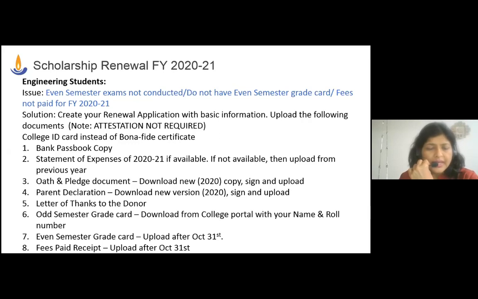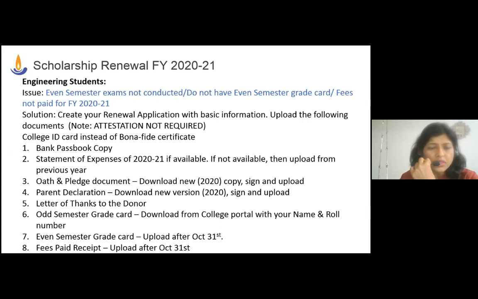Okay. Secondly, the letter of thanks, that is also to the donor. If you know your donor's name, write your donor's name and thank them, giving them a little bit of information about your academic progress and the extracurricular activities that you have undertaken during your last academic year. If you do not know your donor, you can address it as FFE donor and please write the letter. The format of this particular document is Microsoft Word, not PDF. All other documents are PDF except this one. This one is a Word document.